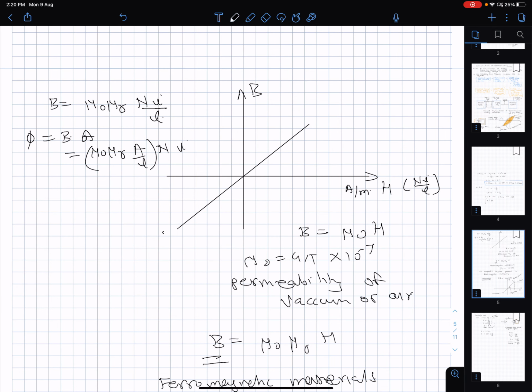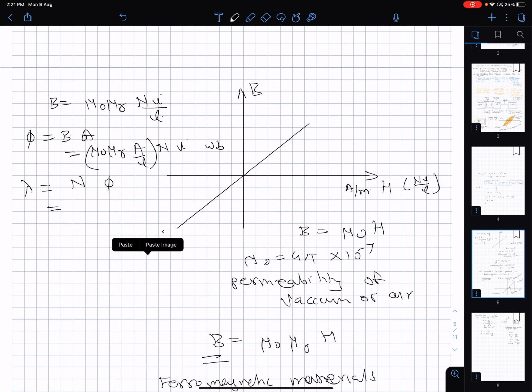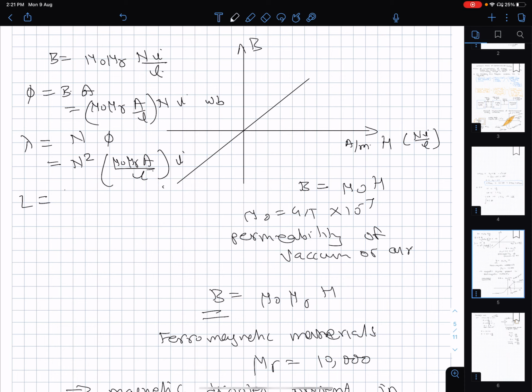So therefore the flux, whose unit is Webers, is going to be equal to this, and the flux linkage lambda, which is n times phi, is going to be equal to n times this, which gives n squared mu 0 mu r A by L times I. And this ratio lambda by I, for such simple geometries, so nicely it has come out, is going to be equal to mu 0 mu r A by L, which is a constant that depends only upon the material used and its geometry given by A and L.